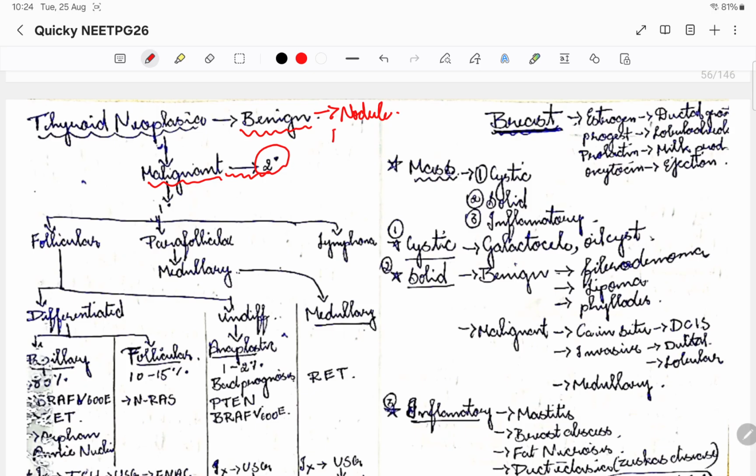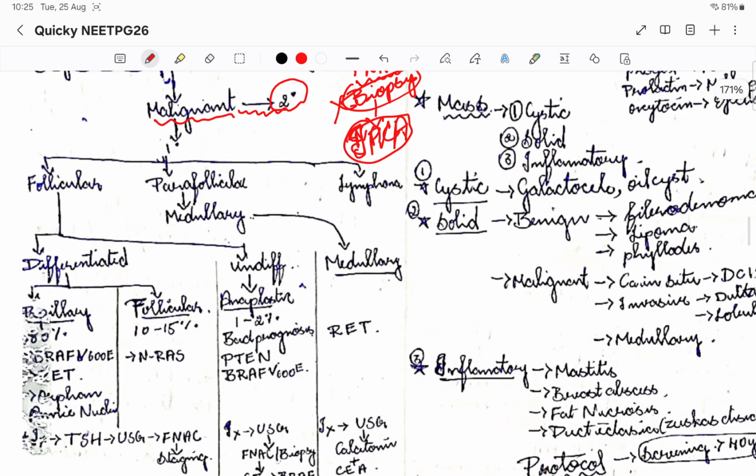We'll do the FNAC, and then we'll do the diagnosis, because here the biopsy can't be done. You know that, right? Biopsy can't be done in thyroid issues, because there is an increased chance of recurrent laryngeal nerve injury. That is why we won't be doing biopsy. Where else don't we do biopsy? You know that, right? NPC, nasopharyngeal carcinoma, and in juvenile, not NPC, sorry, JNA, juvenile nasopharyngeal angiofibroma. Here also there is increased risk of bleeding. That is why we are not doing biopsy. Please remember these two things where we don't do biopsy.